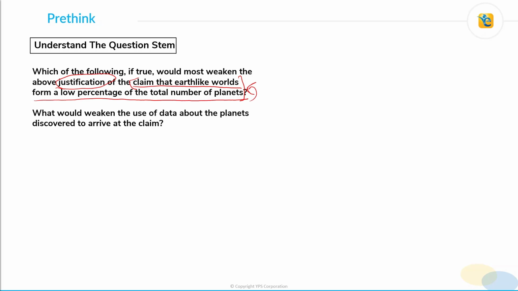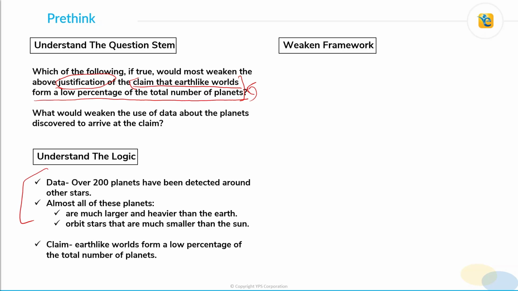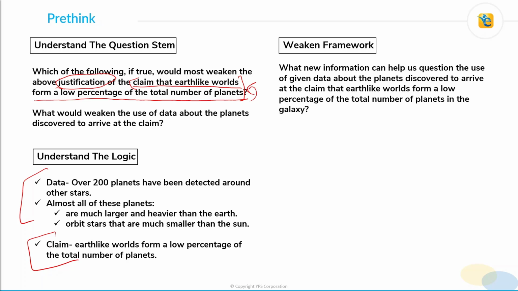Alright, so we need to weaken the use of the data about the newly discovered planets to arrive at this claim. We already know the logic: we have this data for over 200 planets that have been detected. Most of these planets are much larger and heavier than Earth, and they orbit around stars that are much smaller than the Sun. And the claim is that Earth-like worlds form a low percentage of the total number of planets. Alright, with this, let's come to the weakener framework. What is the question that we should ask? What new information can help us question the use of the given data about the planets discovered to arrive at this claim that Earth-like worlds form a low percentage of the total number of planets in the galaxy?